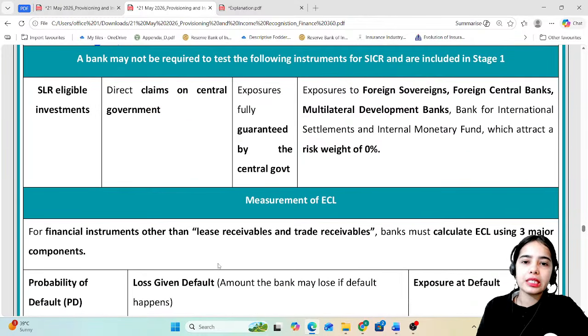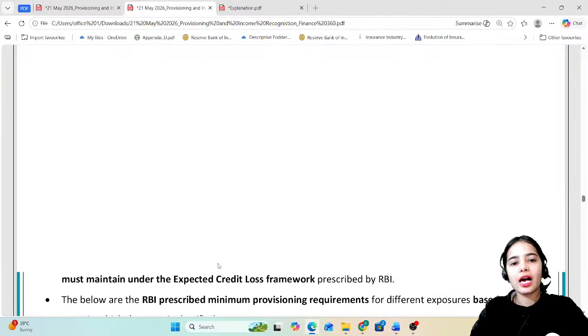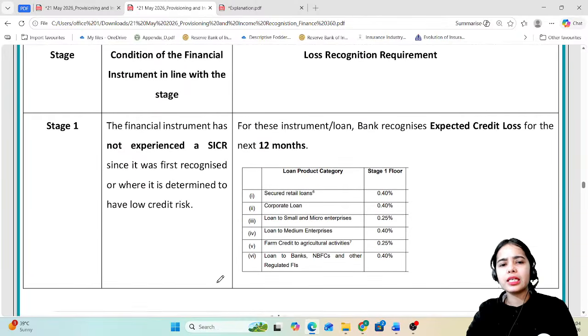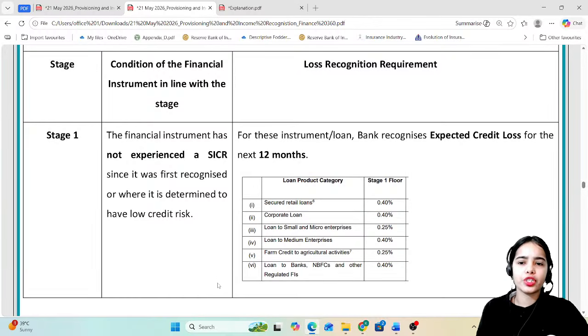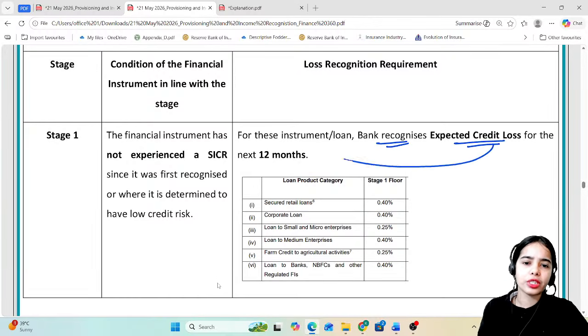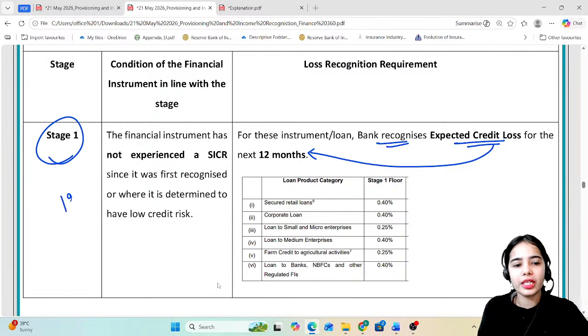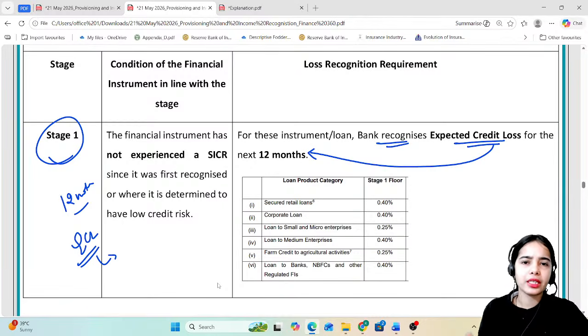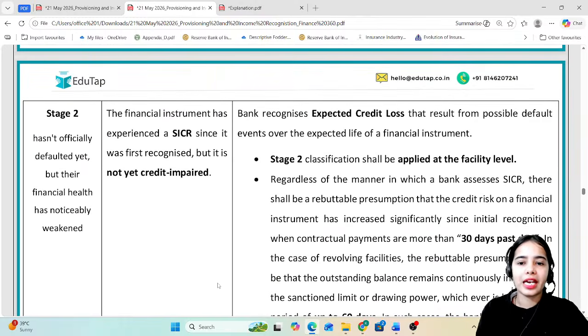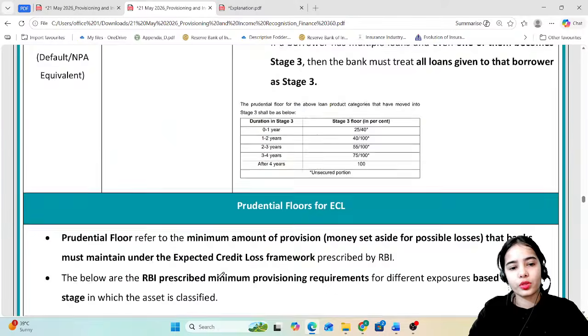Now, which instruments will always be kept in stage 1, where it is considered that the provisions have to be maintained for the coming 12 months, that the default can happen in the coming 12 months. Okay, so stage 1 are the normal standard loans where it is expected that there is no lifetime risk, and the bank recognizes the expected credit loss for the next 12 months only. In stage 1, the loss can happen in the coming 12 months and that will be a minor loss only. For stage 2 and stage 3, the lifetime expected credit loss is calculated.